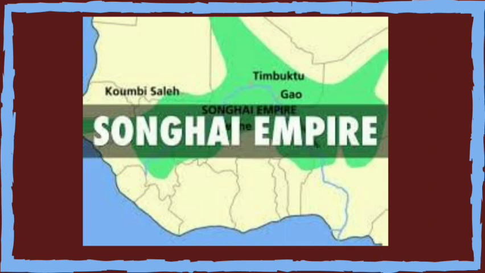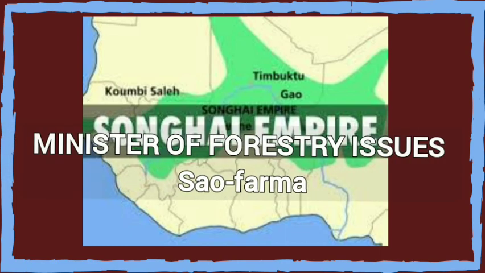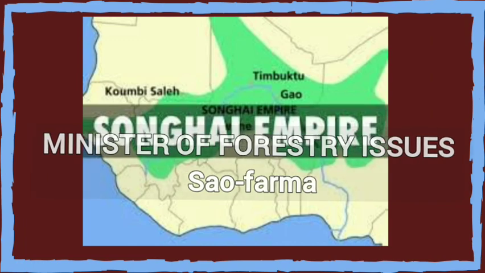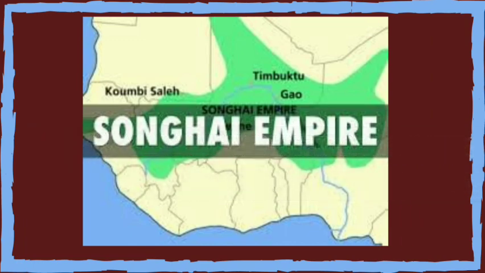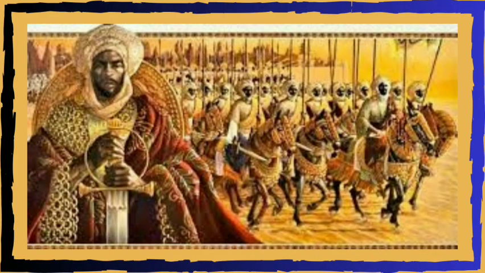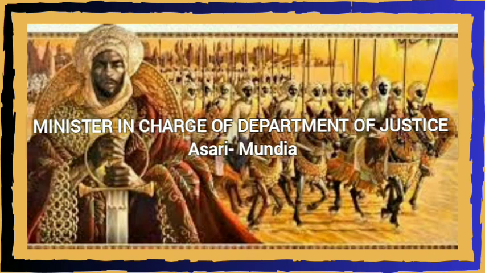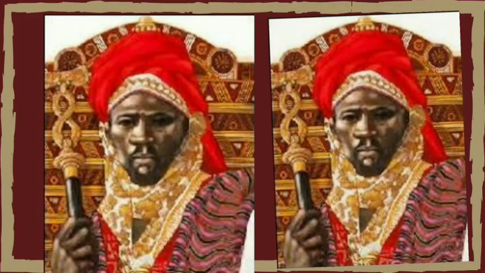Another minister we will discuss today is the Minister of Forestry Issue, who was also called Sao Farmer. The Sao Farmer designed and implemented, with the approval of the king, policies to ensure proper sustainable management of forest resources. There was also the minister in charge of Department of Justice, who was also called Asari Mundia, and he ensured that the laws of the land were enforced according to the Islamic Sharia law or the tradition.